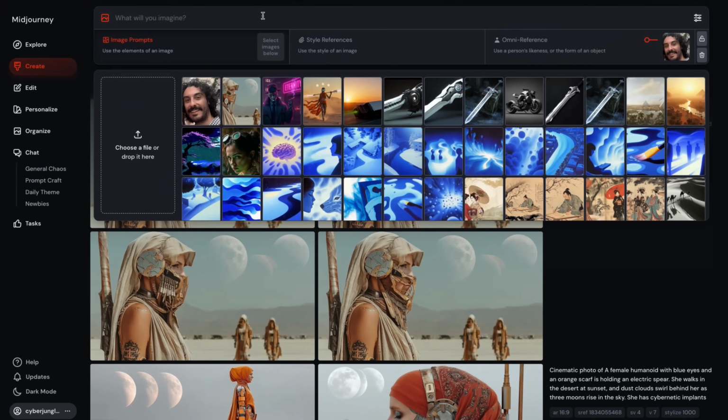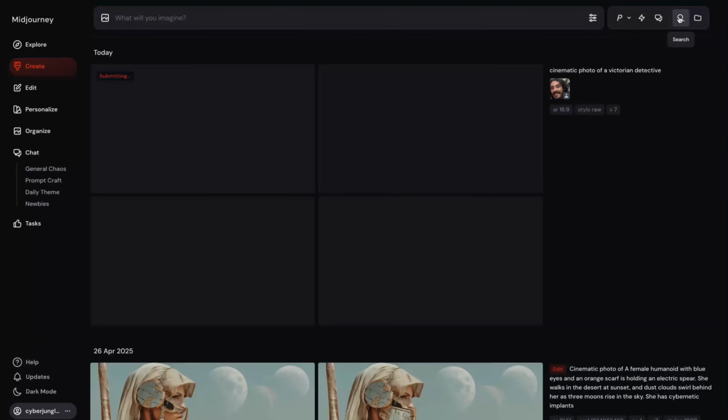Okay, now let me put myself somewhere. Let's say cinematic photo of a Victorian detective. You will realize that now next to my photo there is an Omni Reference strength slider. It's also called Omni Weight, and the default will be 100. I think we can start with the simple prompt and the default value of 100 for Omni Weight, and let's see what this will bring. So this is my first ever test with Omni Reference.